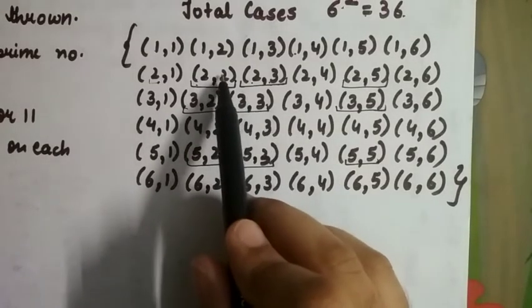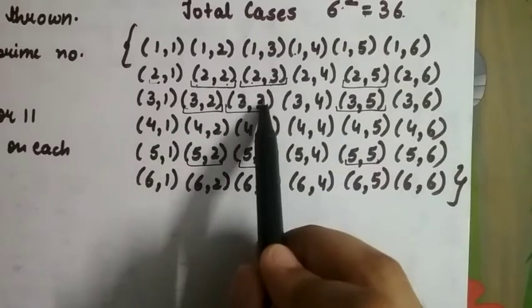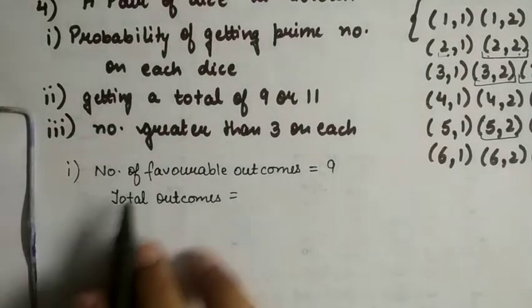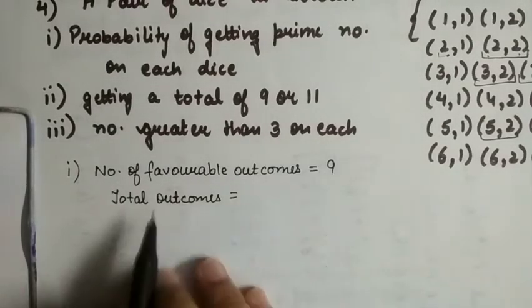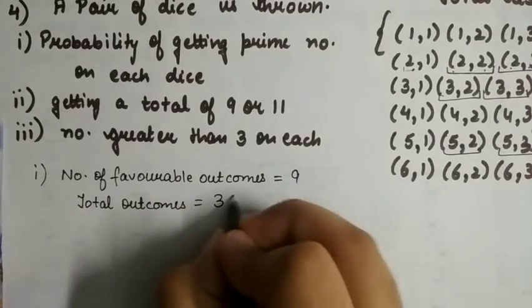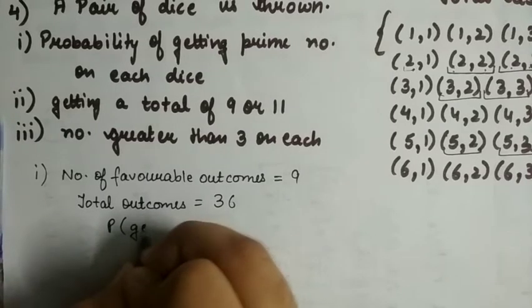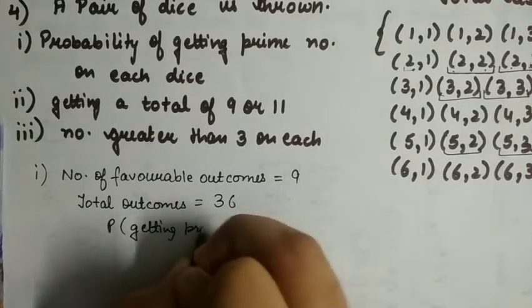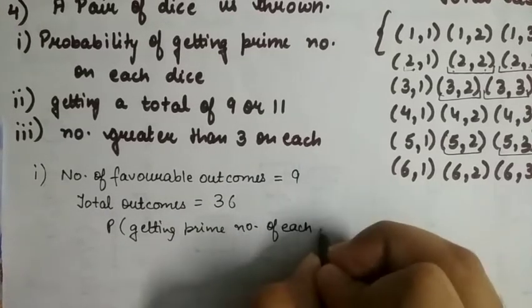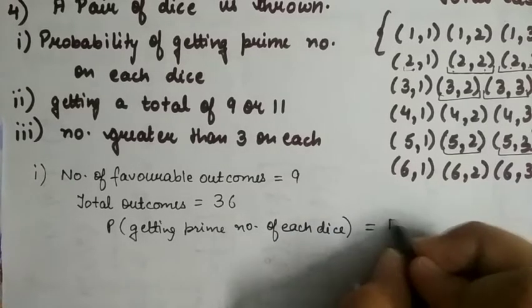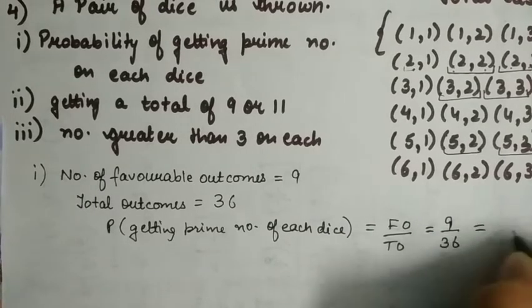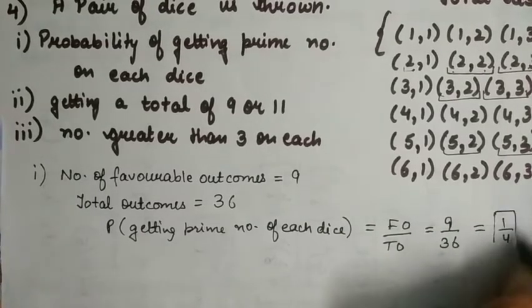So count the favorable cases: 1, 2, 3, 4, 5, 6, 7, 8, 9. So the number of favorable outcomes is 9 and the total outcomes is 36. So the probability of getting a prime number on each dice is favorable outcomes upon total outcomes, that is 9 upon 36, that is 1 upon 4. So this is our answer.